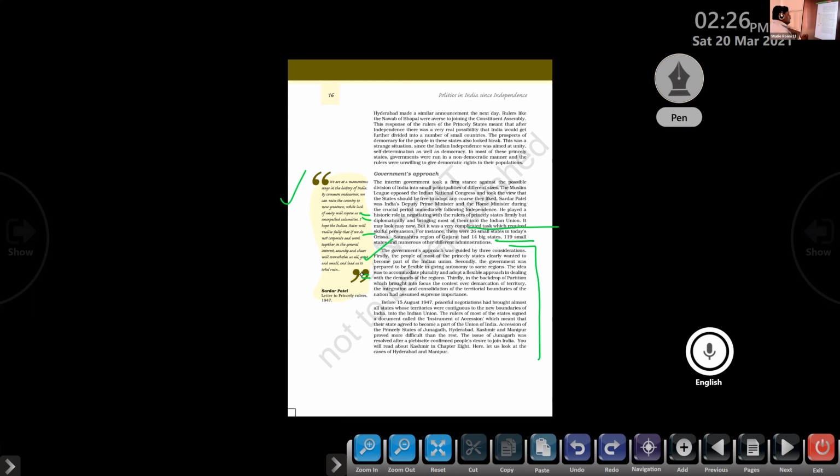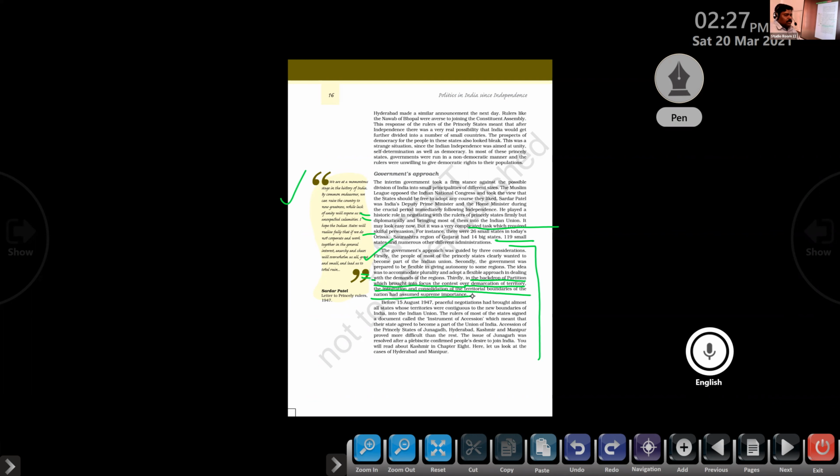Here we discuss two of the methods. The third one is the backdrop of the partition, which brought into focus the contest over demarcation of territory. The integration and consolidation of the territorial boundaries of the nation had assumed supreme importance.